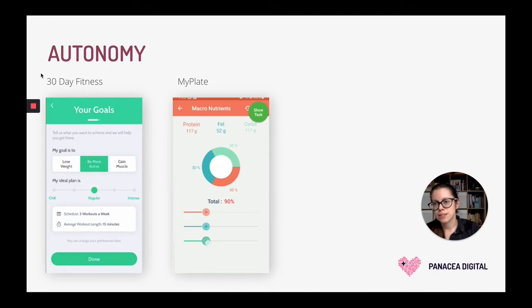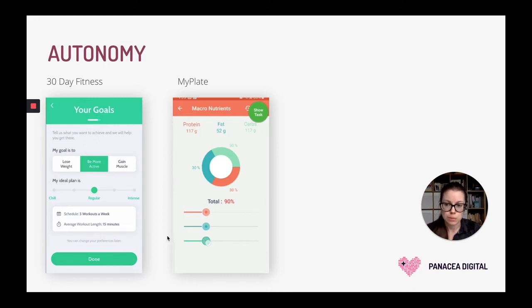So the first example that we have here is an app called 30 Day Fitness. So here what they're doing is they're allowing the user to choose how much effort they actually want to put into their health improvement journey. So this is very important because there will be people with different levels of motivation.